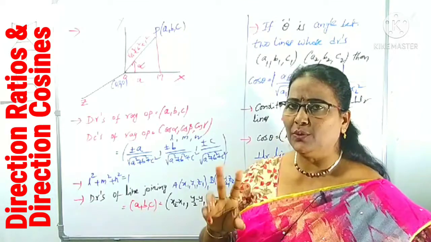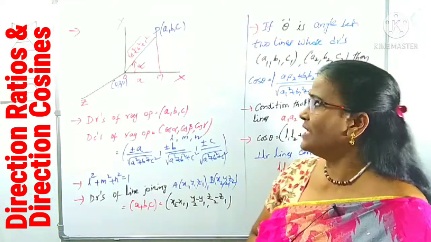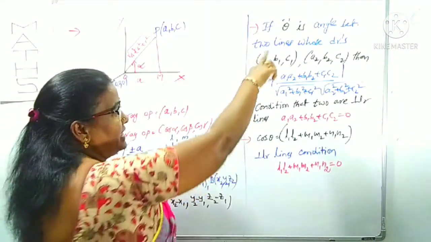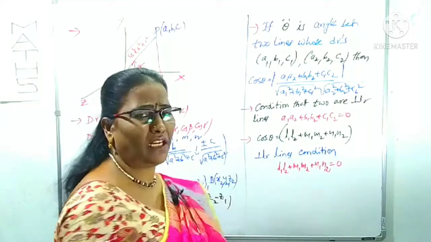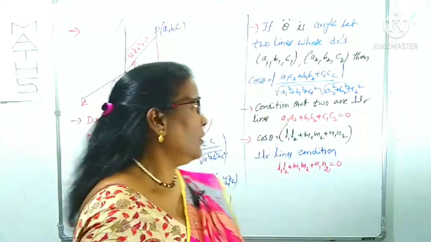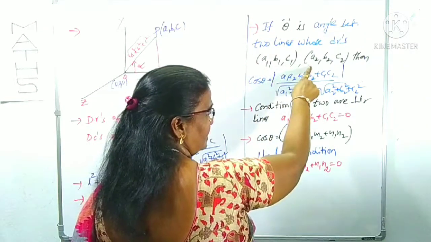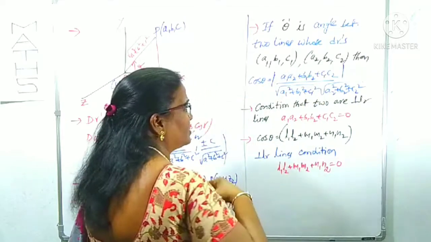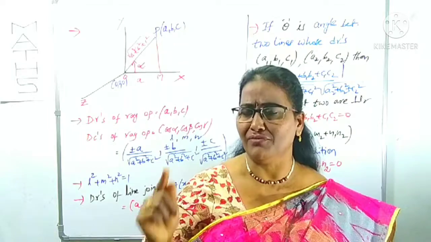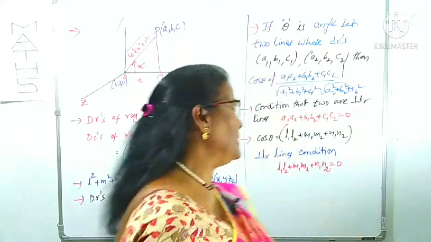Now suppose there are any 2 lines. If there are 2 intersecting lines, suppose the angle between them is theta. If there are 2 lines, compulsorily each line has DRs. One of the line's DRs are A1, B1, C1. The other line's DRs are A2, B2, C2. Because there are 2 different lines, we have to show 1, 1, 1 for the first one and 2, 2, 2 for the other, like A1, B1, C1, A2, B2, C2.